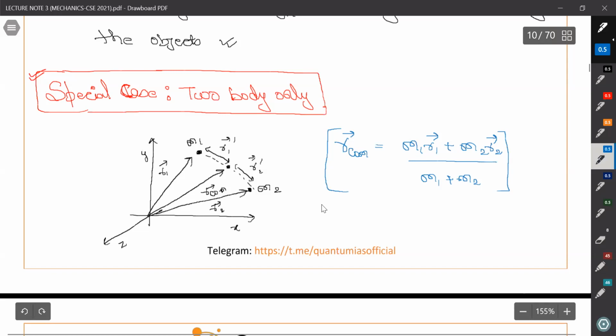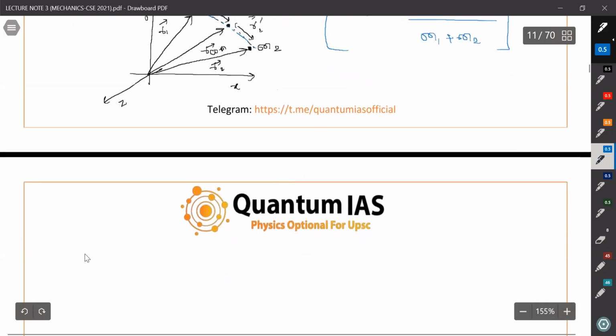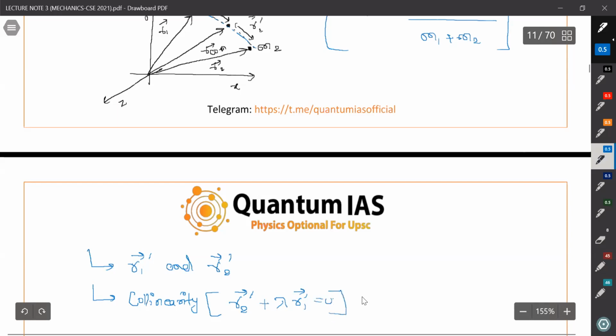We are going to prove two very important things here. First, that the center of mass lies on this line. So we will first find out R1 dash and R2 dash, and we will also check the property of collinearity. What is collinearity? That R2 dash plus lambda R1 dash equals 0. What does it mean?